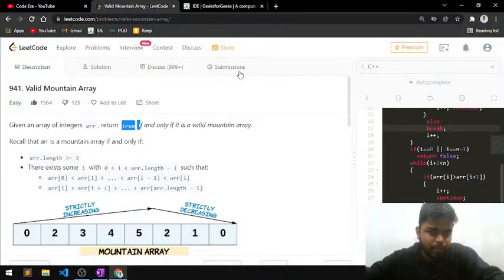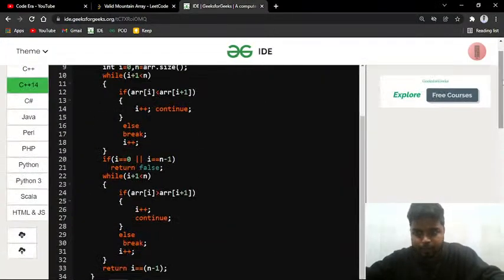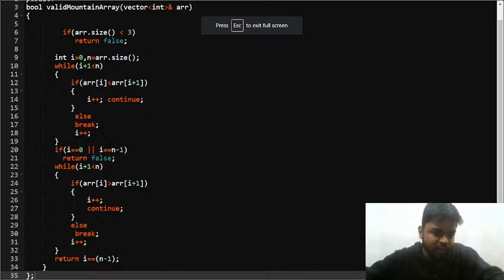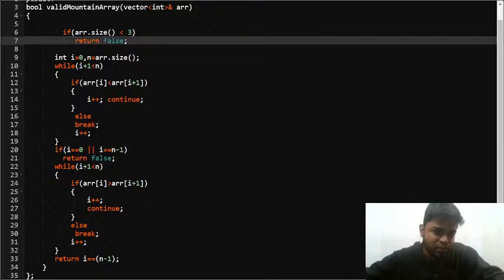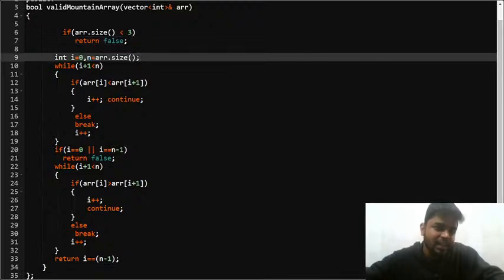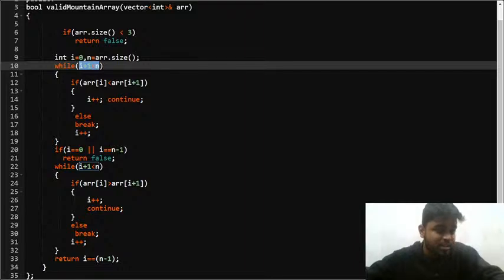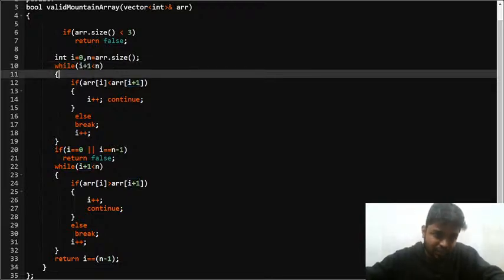Now let me show you the code part for this particular problem, and the code is also available in the description. One more thing: the problem suggests that if the number of elements is less than 3, I need to return false. After that I'll check n. What is n? n is the size of the array. I check if i plus 1 is less than n. Why am I doing this? Because I do not want to go out of bounds, right? For the last element, if i is at n minus 1, I will not have an i plus 1. So I always need to keep a check that i plus 1 should be less than n, so that I do not end up getting a runtime error.